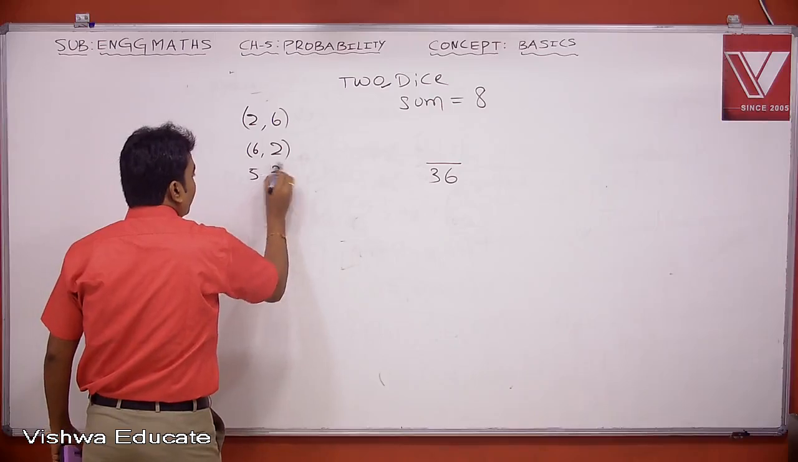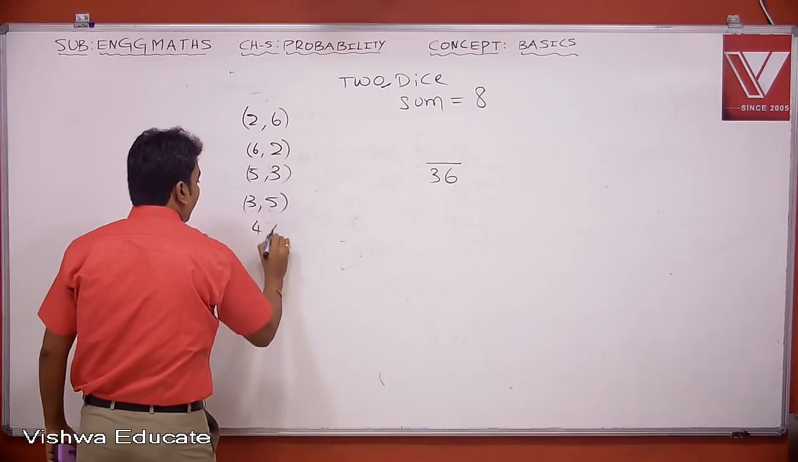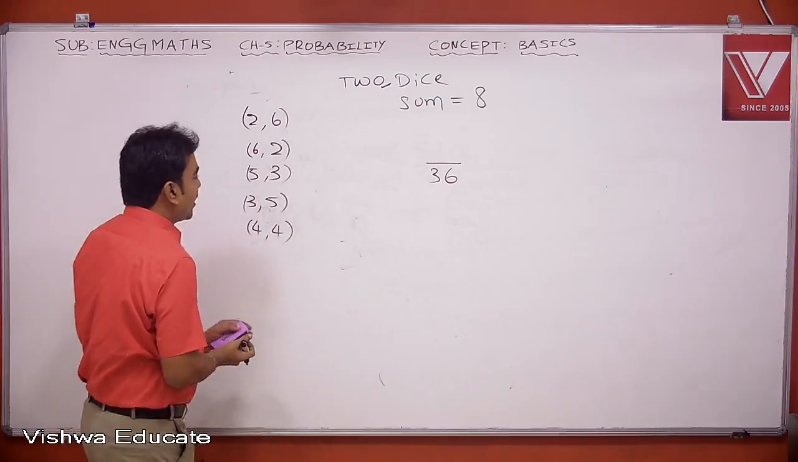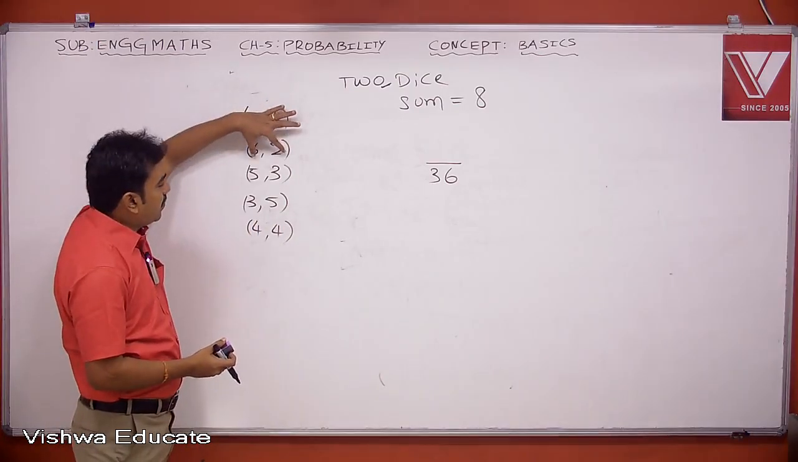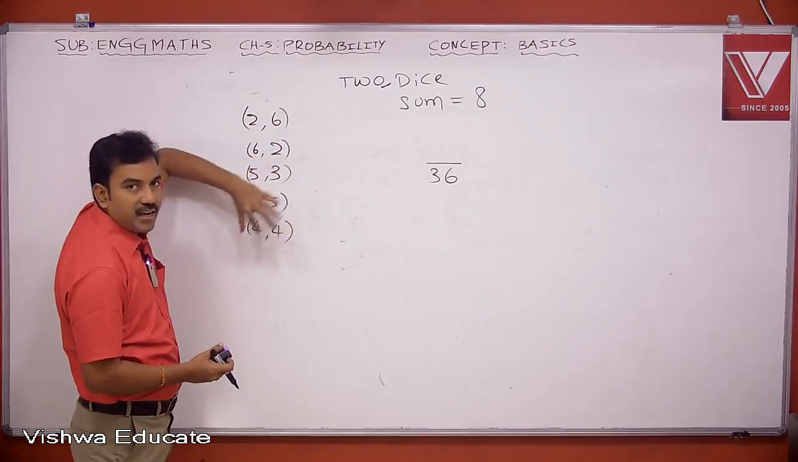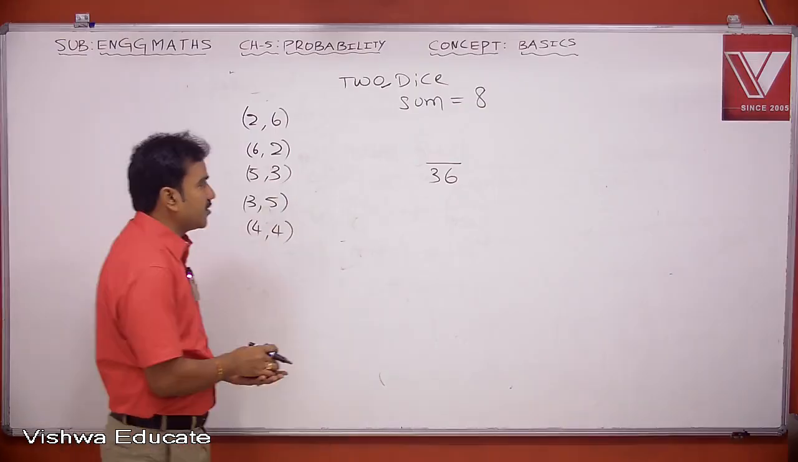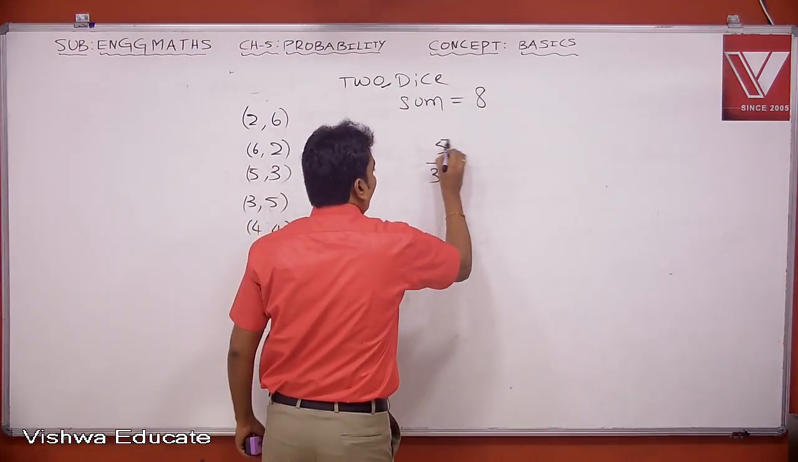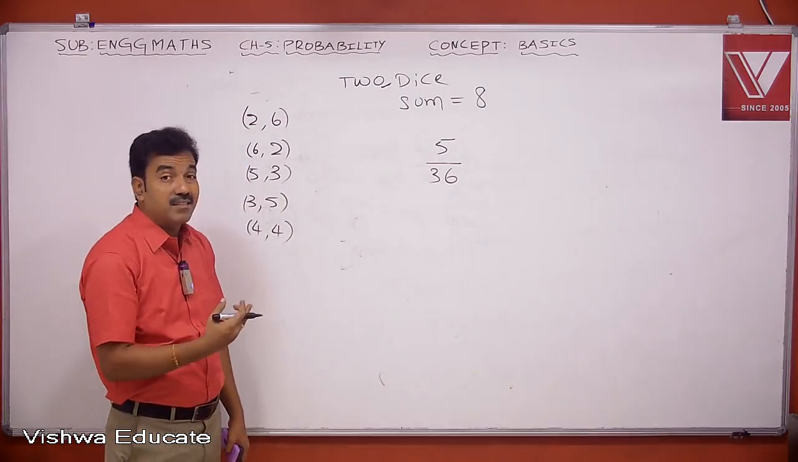Or first time 5, second time 3. Or 3, 5. Or you may get 4, 4. So these are my favorable cases. So add these two, you will get 8. Here also 8, 8, 8, 8. So how many sample points are there? 5 sample points. 5 out of 36. Therefore, the required probability is 5 divided by 36. 5 chances out of 36 sample points.